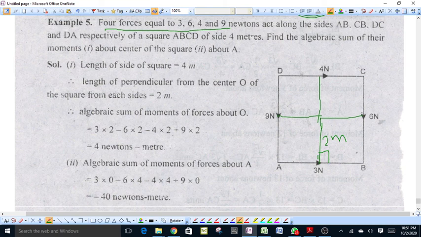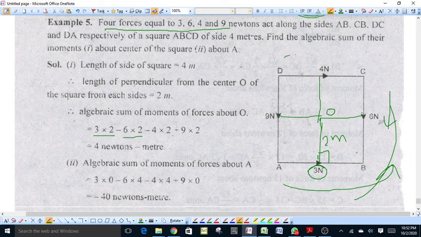Now, the algebraic sum of moments about O will be equal to the moment of the force along AB, which is 3 newtons. Its moment about O is anti-clockwise and will be positive, equal to 3 into 2, because the perpendicular distance is 2. The moment of the next force along CB, 6 newtons, is clockwise, so it is minus 6 into 2.